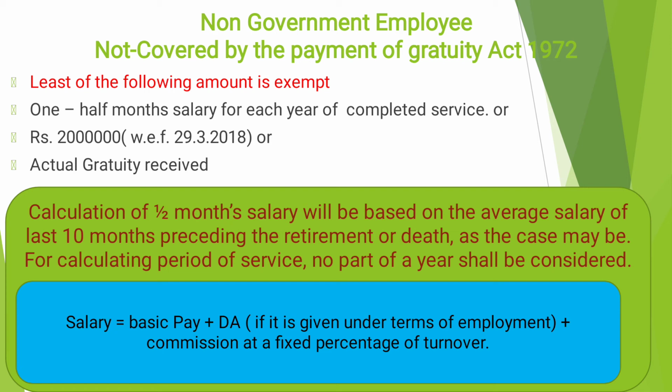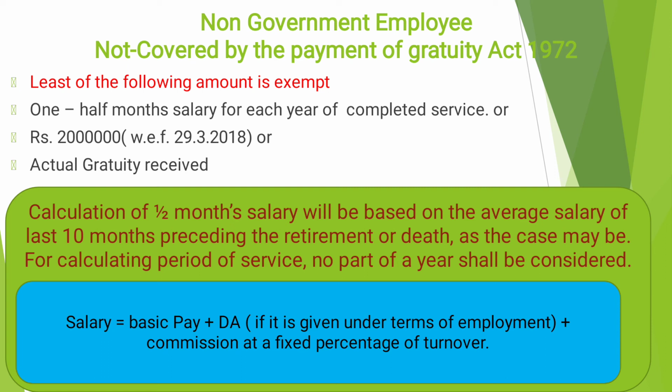So the first one is the actual gratuity amount received. It is given in your problem, no need to discuss it more. The next statutory limit is 20 lakh, which was decided with effect from 29 March 2018. The next one, as I have already discussed, is half month salary for each completed year of service. How to calculate half month salary? It's the same logic, very simple: last salary into 1 by 2. So that is half month salary.